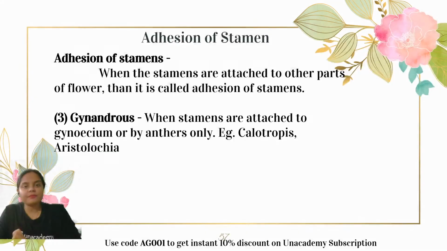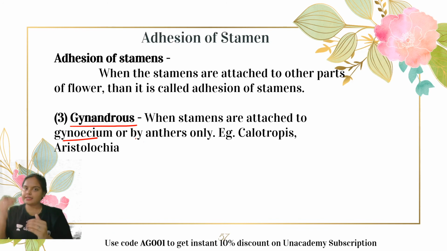There is another type of condition where the stamen is attached to the carpel. It is known as gynandrous condition. So when these stamens are attached to the gynoecium, either the entire length of the stamen is attached to the gynoecium or sometimes only by their anther. This type of condition is found in Calotropis, Aristolochia, and is known as gynandrous.